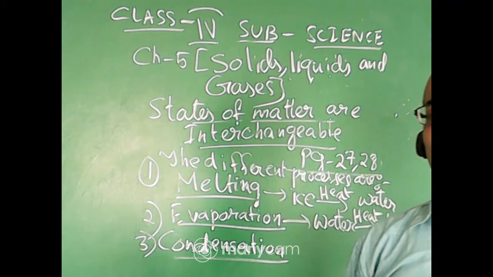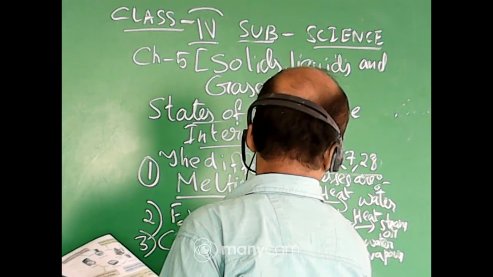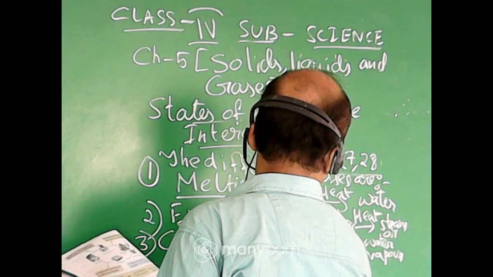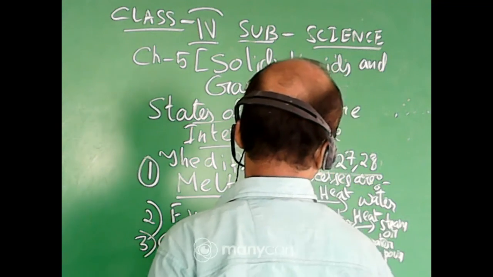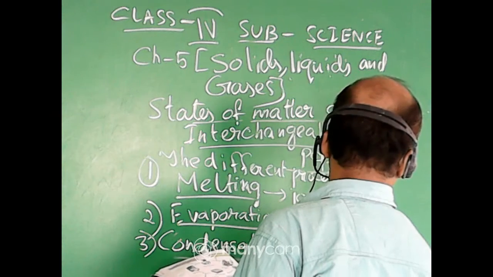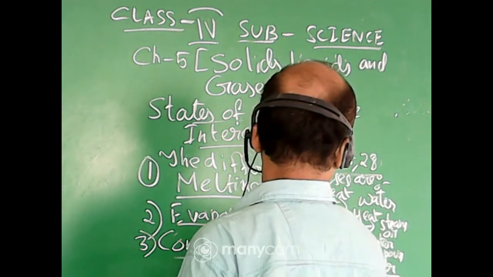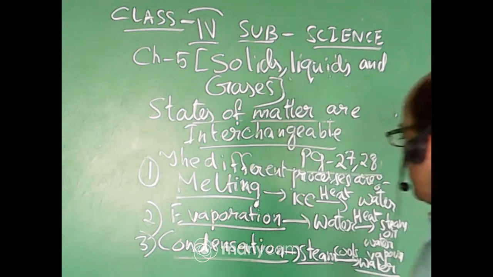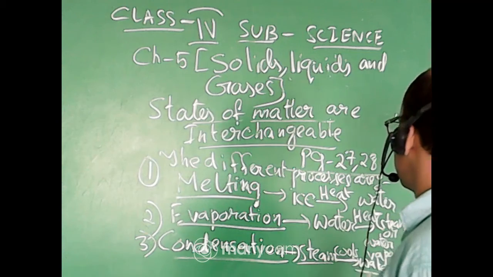So I can give this example: steam, when it cools down, forms back into water.